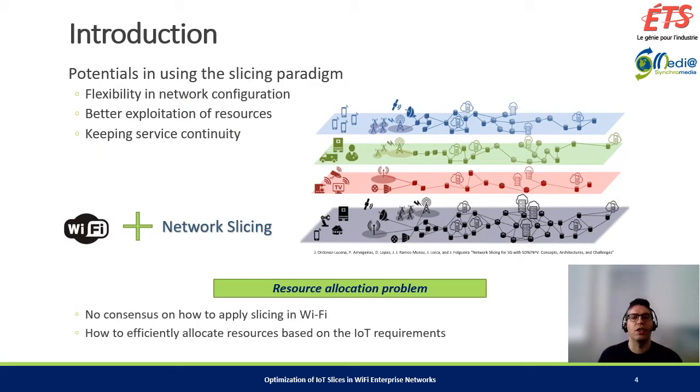To address the aforementioned challenges, technologies such as software-defined networking and network function virtualization come in handy, and the most recent paradigm leveraging these technologies is network slicing, which is a virtual network tailored for a specific application or specific requirement in the network. We can say that the most prominent features of network slicing are improved flexibility by configuring the network, maximized efficiency, and service continuity. We took advantage of these features by combining network slicing with Wi-Fi to address the IoT resource allocation problem.